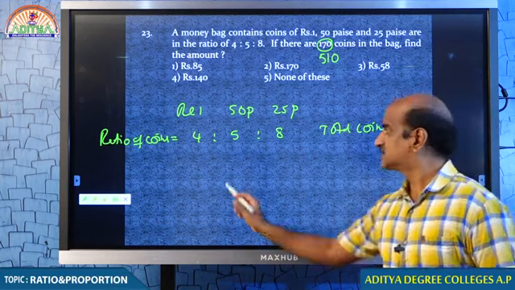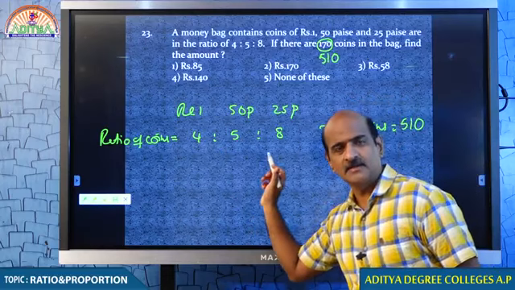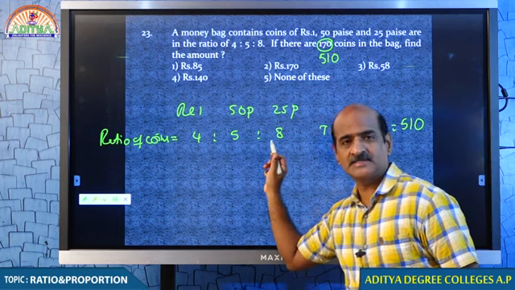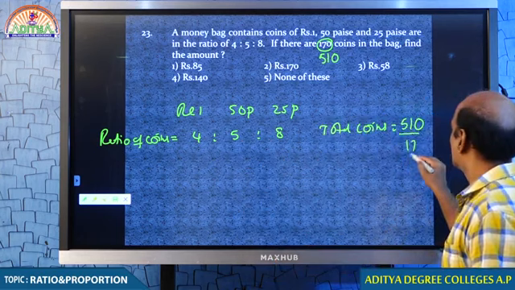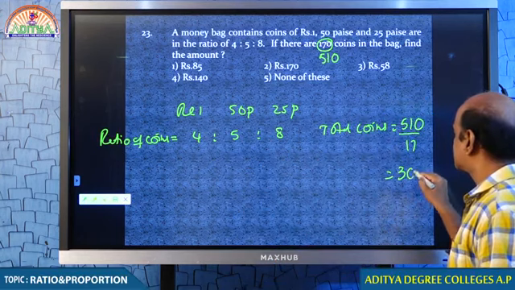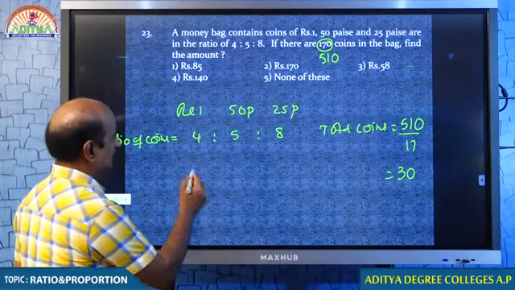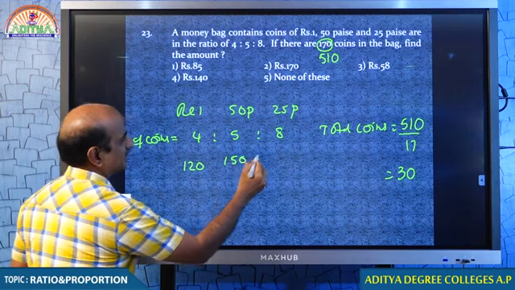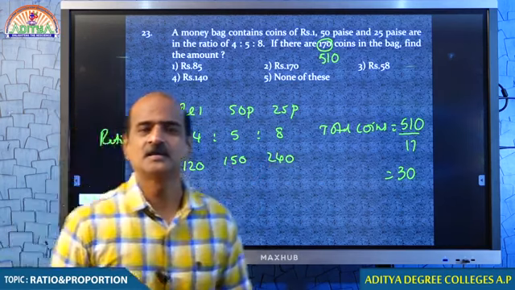510 should be distributed in the ratio of 4:5:8. Add up all the values. 4 plus 5, 9, 9 plus 8, 17. Every one part is 30. Therefore, 4 into 30, 120, 5 into 30, 150, 8 into 30, 240. Are we clear, my dear students?